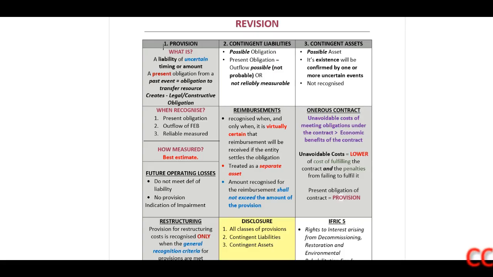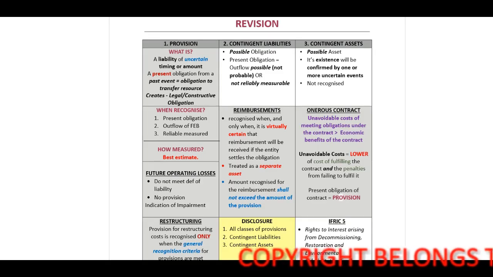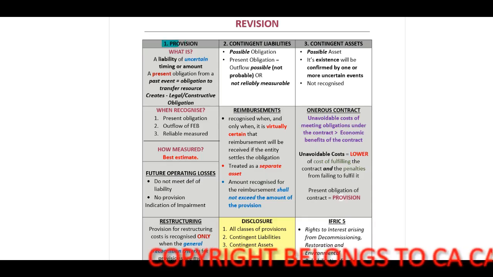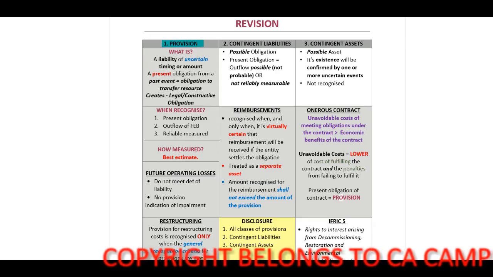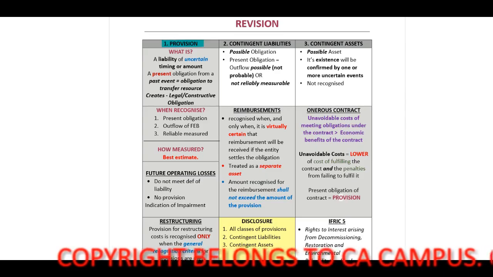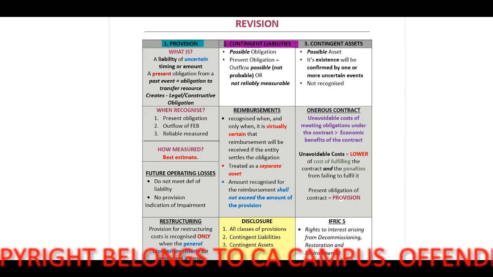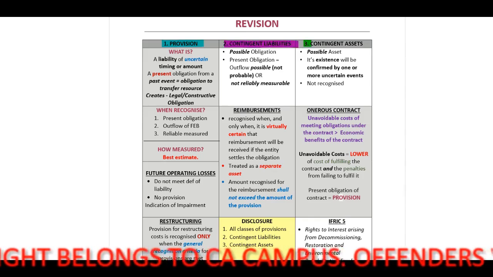Right, welcome to our revision on IAS 37. Before we start, I just want to explain to you the revision page and the layout of this page. Now, IAS 37 focuses on the following three categories. One, provisions. What is a provision? When to recognize a provision. Then, what are contingent liabilities? And number three, what is a contingent asset?